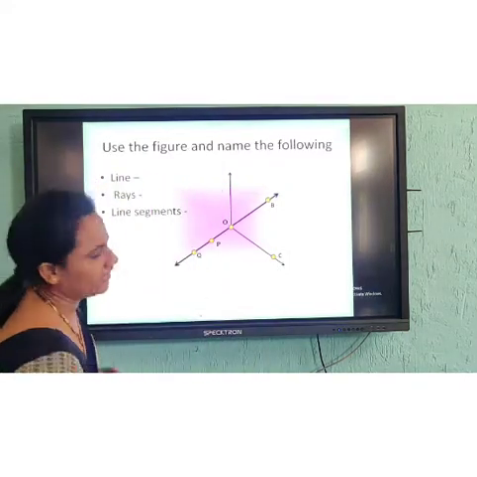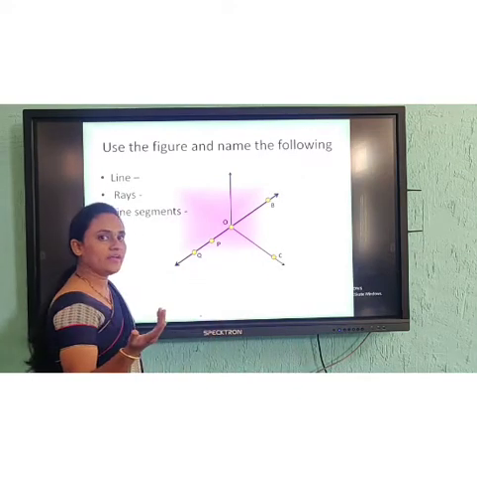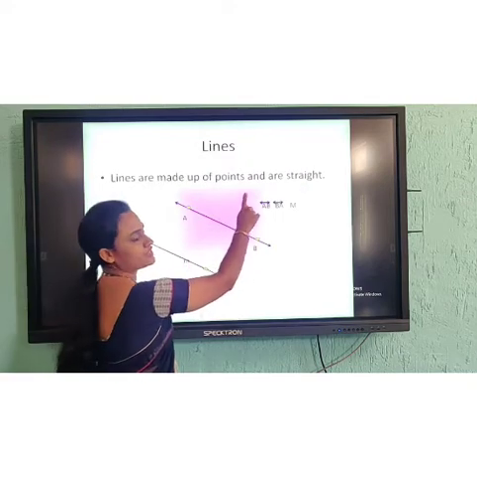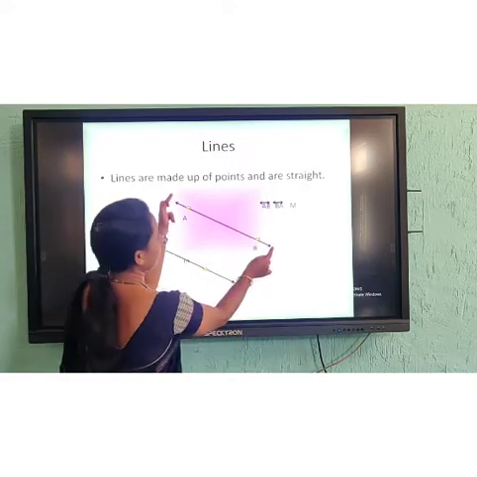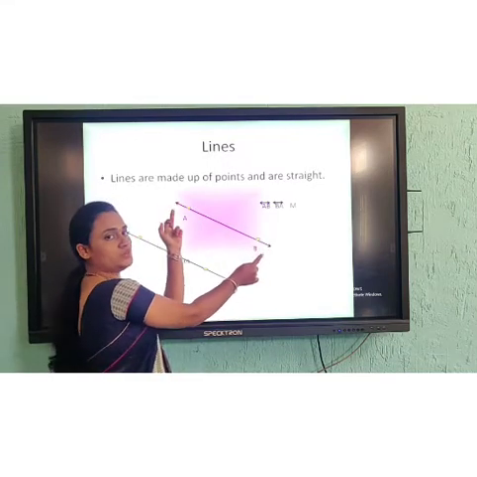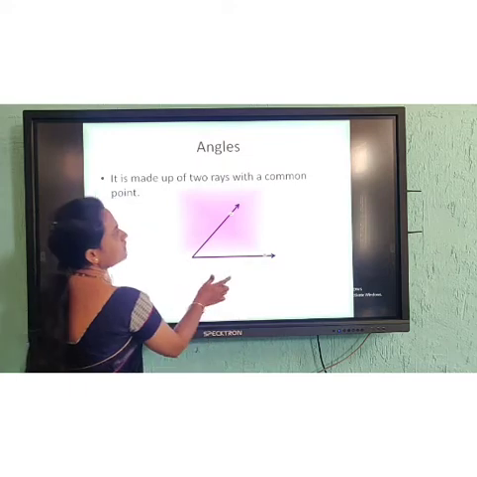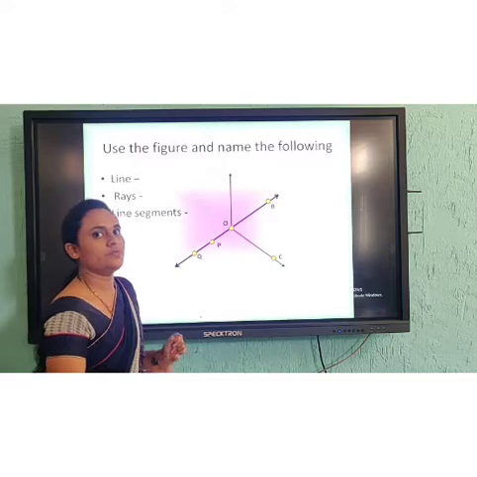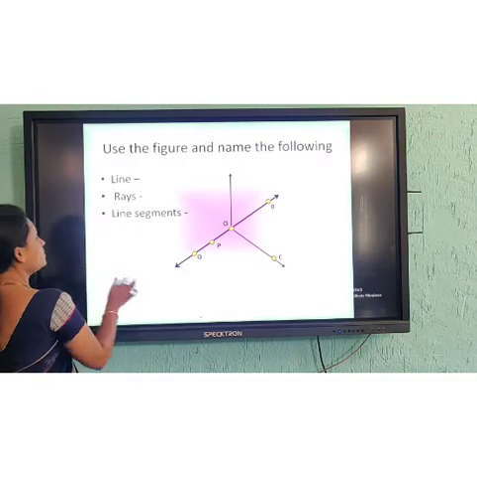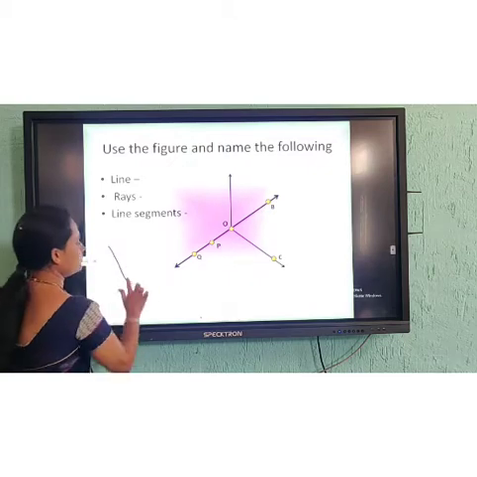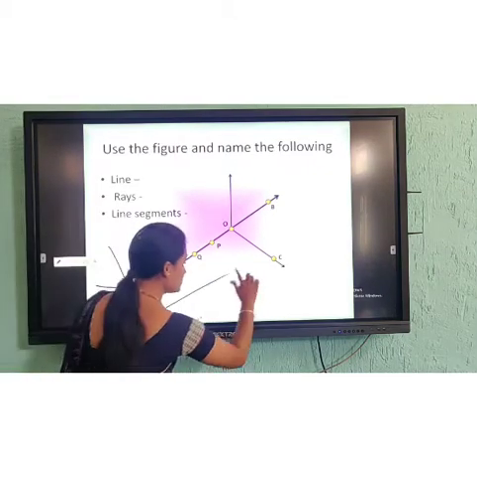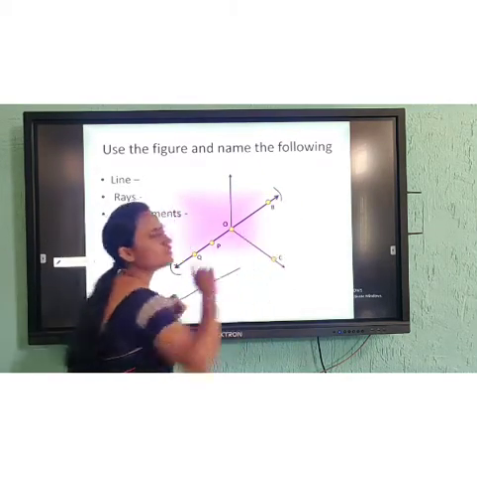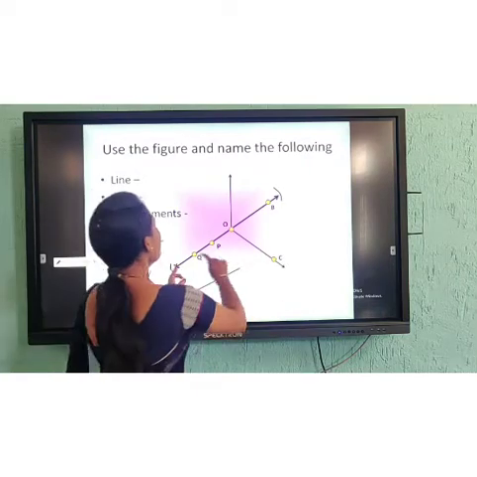What do you mean by line? A line is made up of points and is straight. It will have two arrows, at the beginning point and at the end point. So in this figure, find the one which has arrows on both sides and is straight. Keep that in your mind. The line will not go in a bent direction, it can't be like this or like this. It will be straight. So which line is straight here? The line from here to here. That is a straight line, right? So you got the line now.